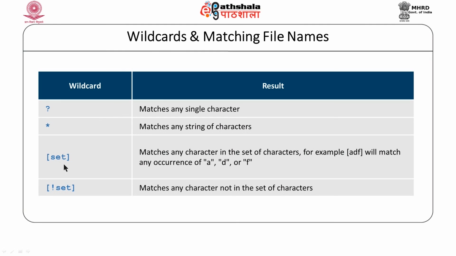So, if I am looking for files that contain ADF, I can use square brackets, and the reverse, if I do not want files that contain ADF, then I will use the not sign along with the square brackets. In my reading notes, I have given a few examples that use all these characters along with the ls command.